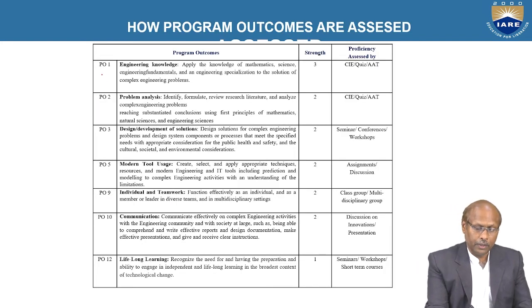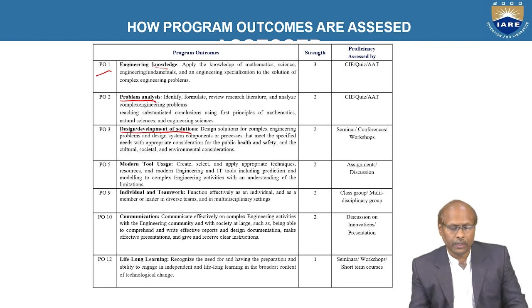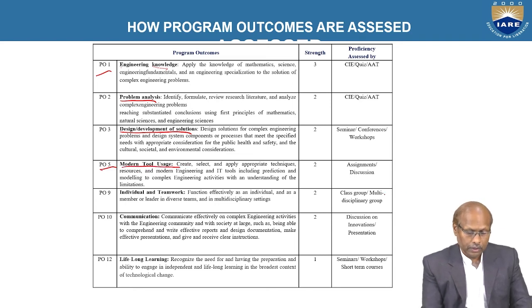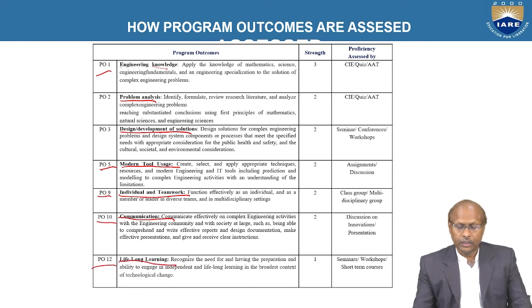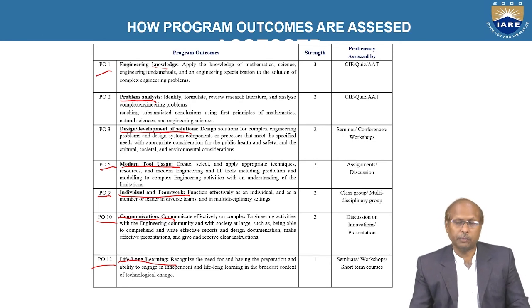Similarly, you can see what is PO1. PO1 talks about engineering knowledge, okay, and PO2 talks about problem analysis. PO3 talks about design and development of solutions. So different POs have different descriptions. Similarly, PO5 is modern tool usage. PO9 talks about individual and teamwork. PO10 talks about communication. PO12 talks about lifelong learning. So all these things are mapped with a particular course in this particular program.